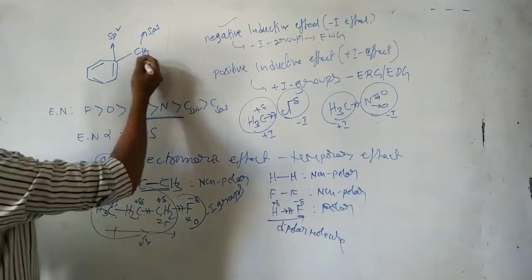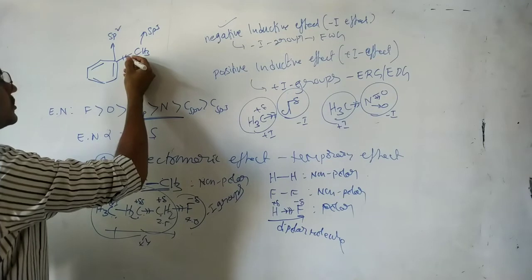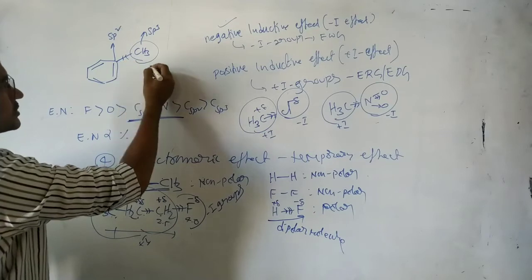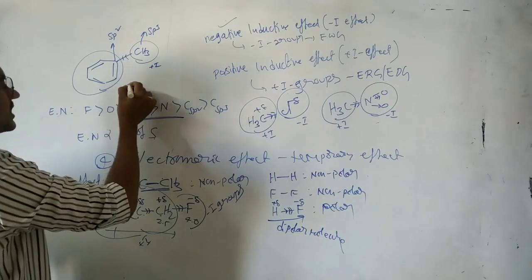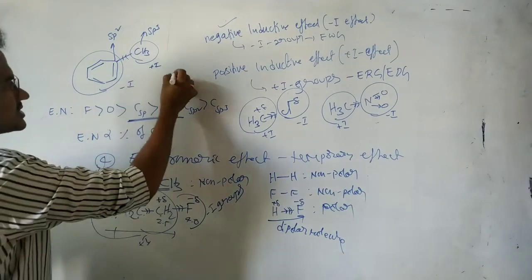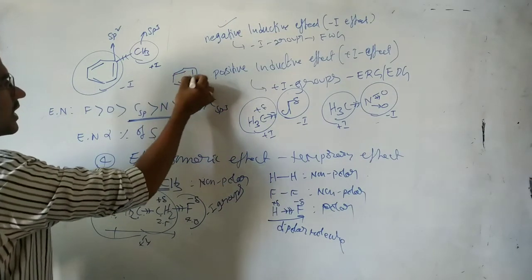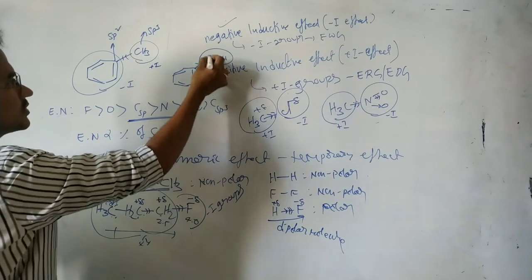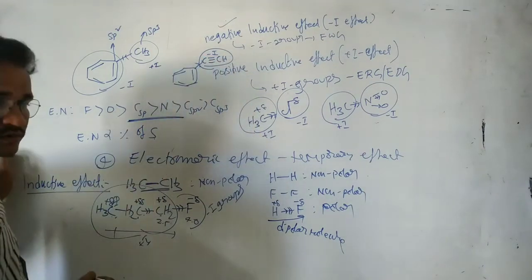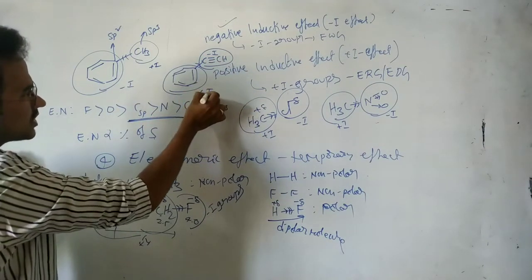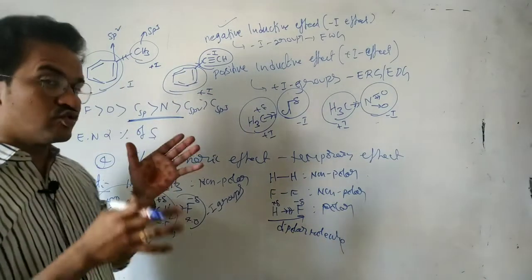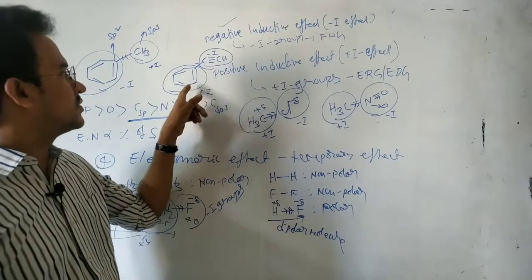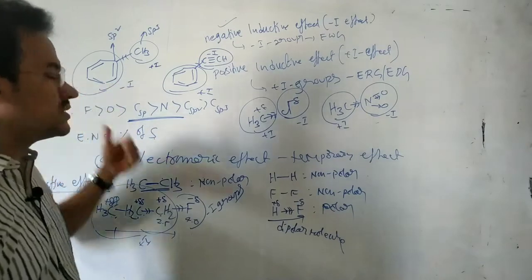Here the sp3 carbon is less electronegative and the sp2 carbon is more electronegative. So CH3 releases electrons towards the more electronegative carbon atom, acting as a plus I group, and the phenyl group acts as a minus I group. Whereas in phenyl with a C triple bond CH, the sp carbon is more electronegative than the sp2 carbon, so the sp carbon is a minus I group and the phenyl group acts as a plus I group, because it releases electrons towards the more electronegative carbon.